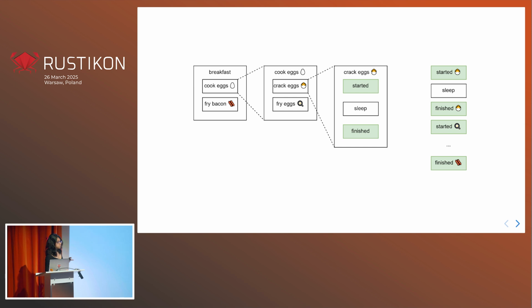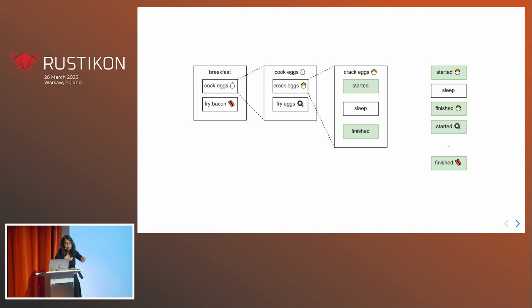Well, what I have done is that I've made it a bit more explicit as to how I'm thinking about this code. I've explicitly stated that there is a sequential dependency of one thing on another. So if you have a look at our breakfast function, it's got a sequential dependency on cook eggs and fry bacon.